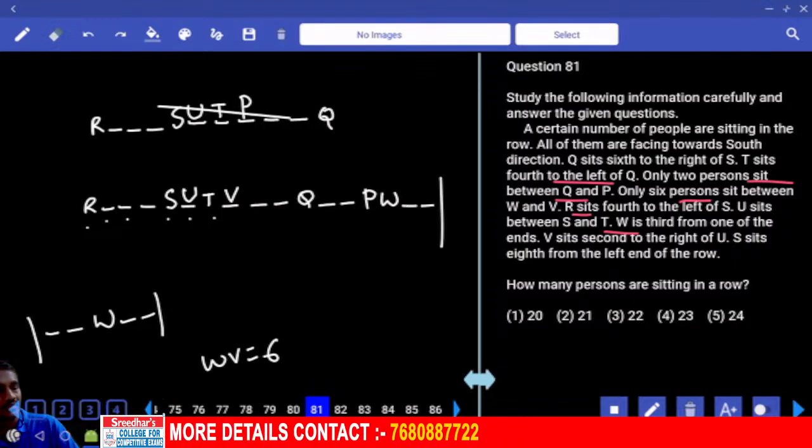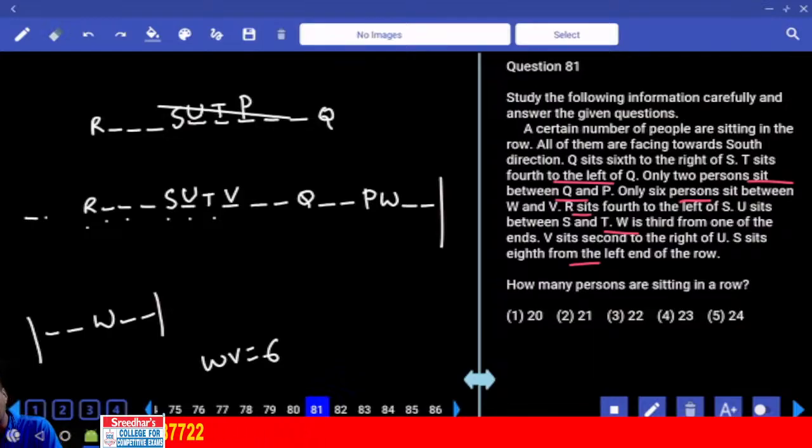Then next one. S is 8th from the left end of the row. 1, 2, 3, 4, 5, 6, 7. S is 8th from the left extreme end of the row.